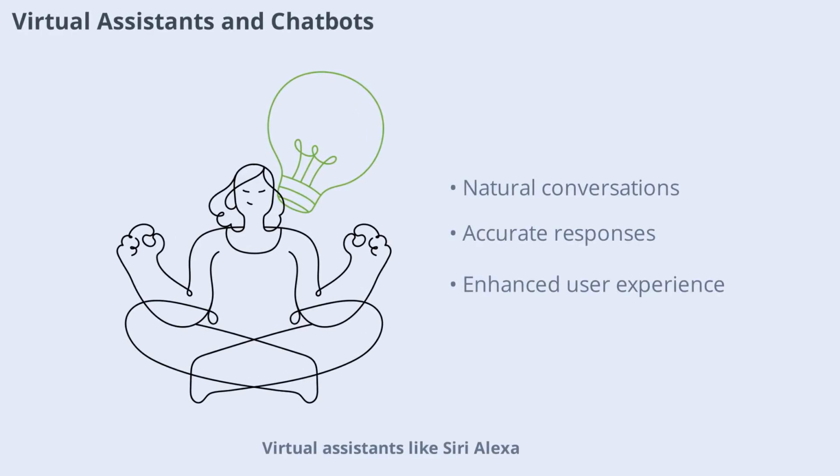Virtual assistants like Siri, Alexa, and Google Assistant use advanced language models to interpret our commands and respond naturally. Chatbots in customer service and online platforms also rely on these models to provide helpful and conversational interactions. The progress in language modeling has made these digital helpers more accurate and user-friendly.